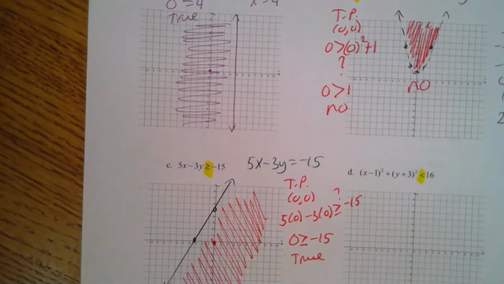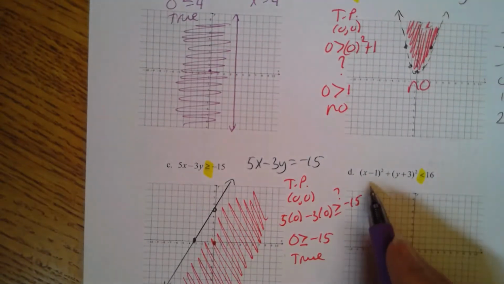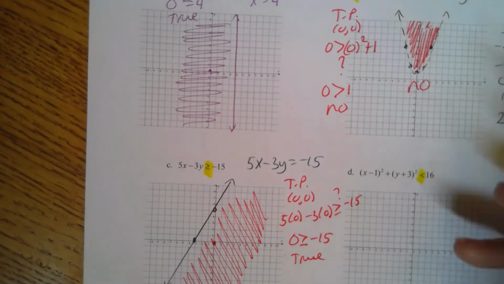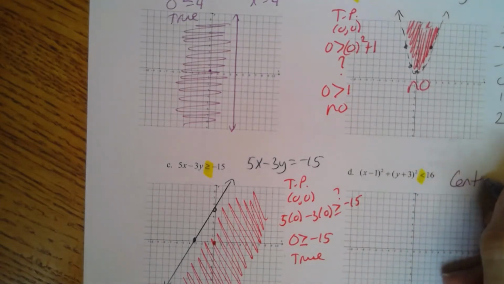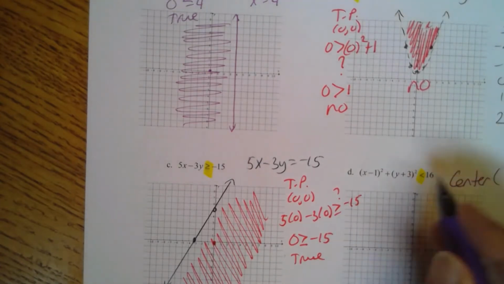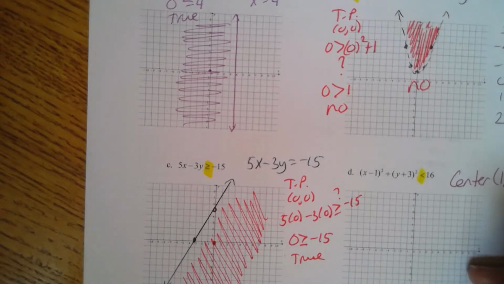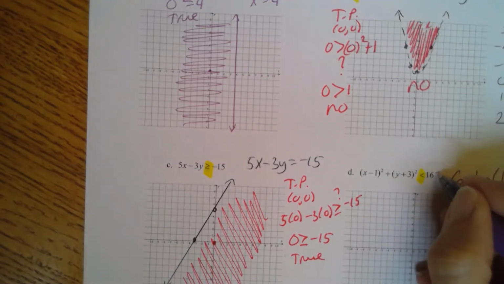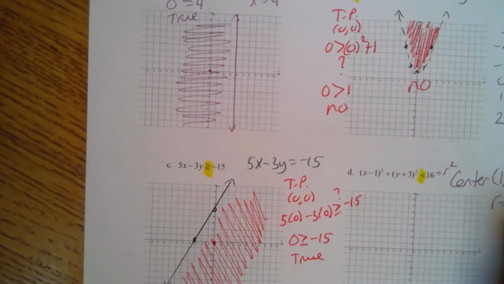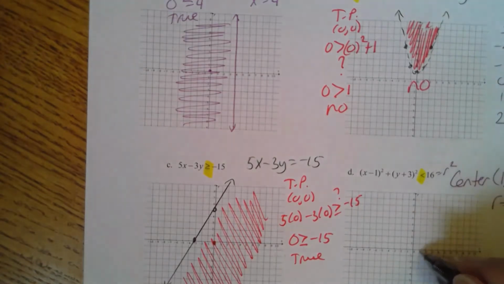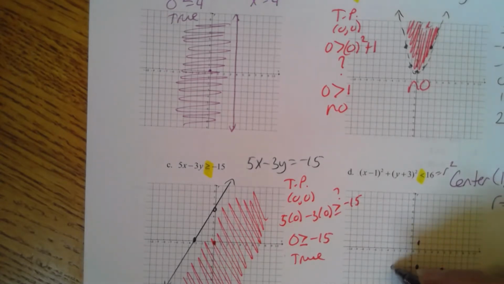Lastly, let's make sure we also remember how to graph circles. This is a circle because both are being squared. We know that our center comes from the opposite and the opposite, changing your sign, changing your sign. So 1, -3. And this is our squared, so the radius would be 4. So we're going to have 1, -3, and the radius of 4. So 4 to the right, 4 up, 4 left, and 4 down.